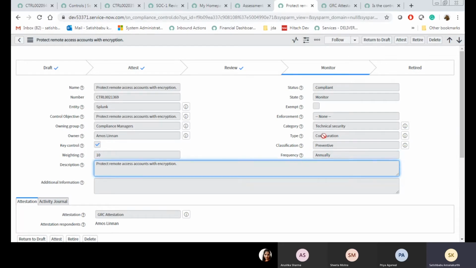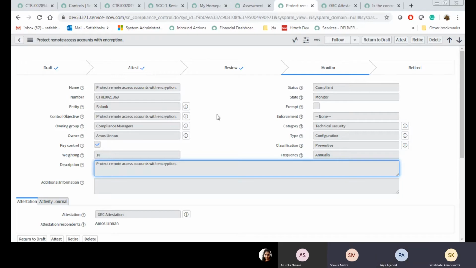Is there any doubt in the process? Actually, if the frequency is annually, so after 1 year it will go to attest state, right? Attestation. Okay, then it never goes directly to review state, right?